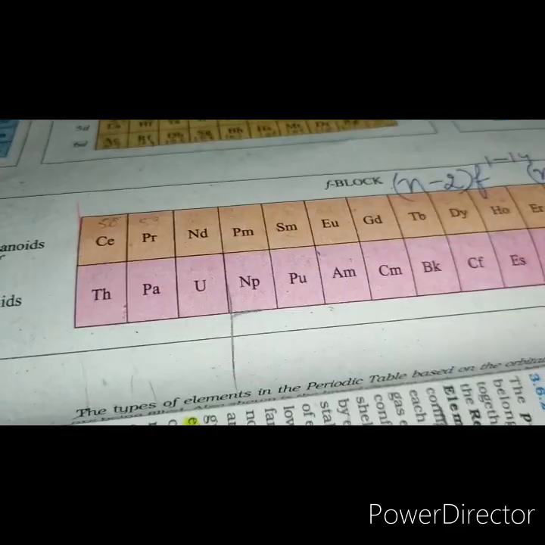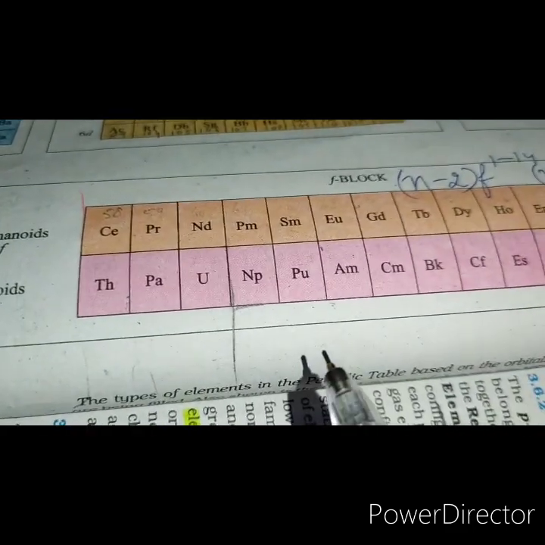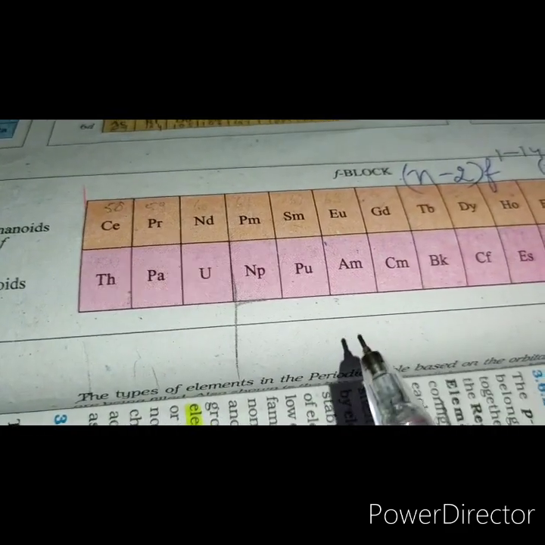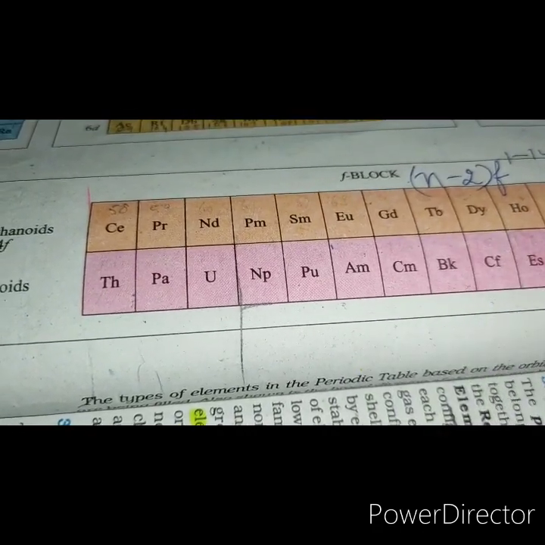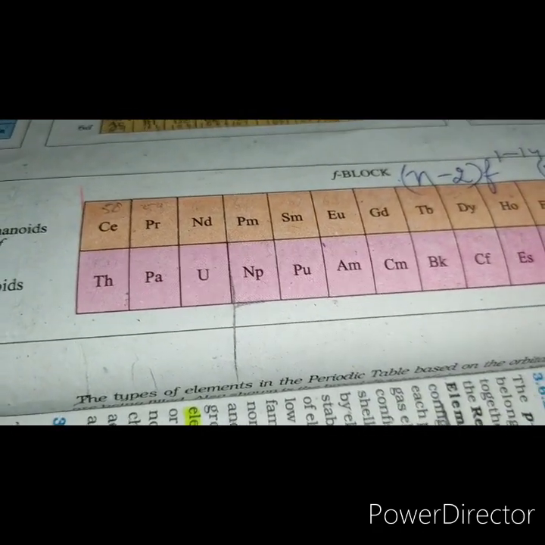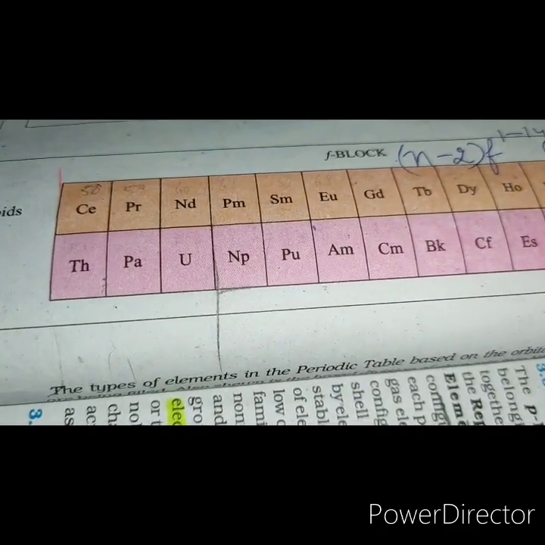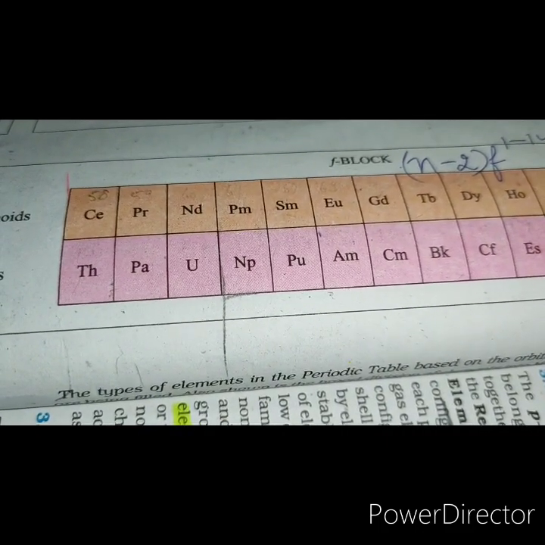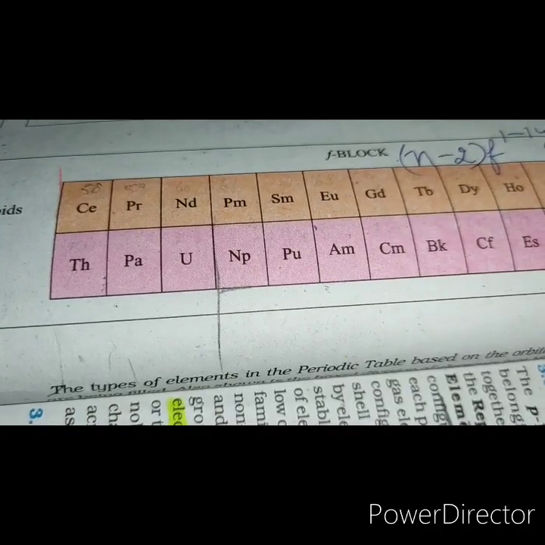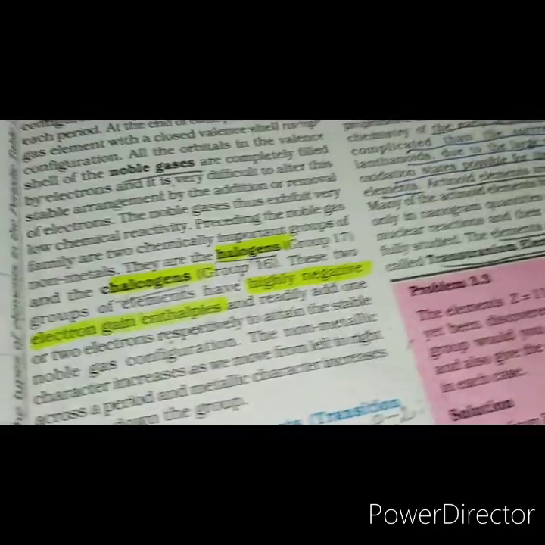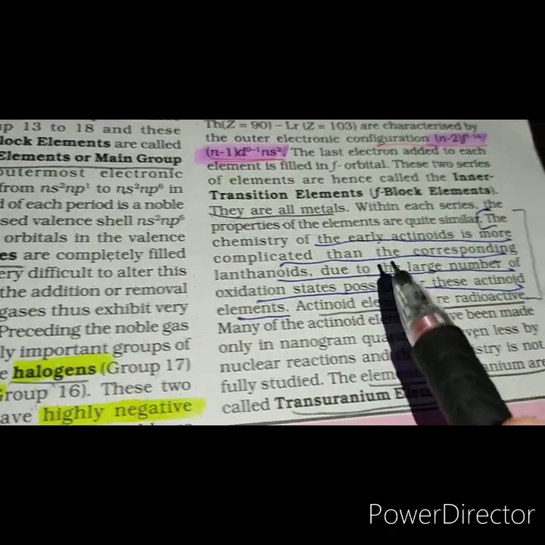General characteristics of F block elements: they are heavy metals, they have high melting and boiling points, they exhibit variable oxidation states, they form colored ions, they have a tendency to form complex compounds, and the actinoids are radioactive in nature.